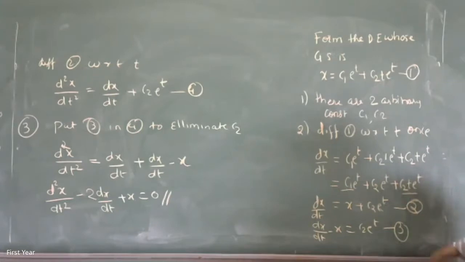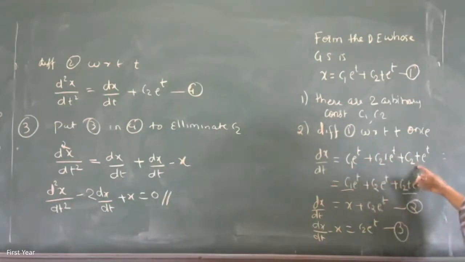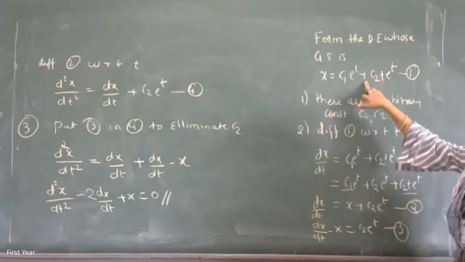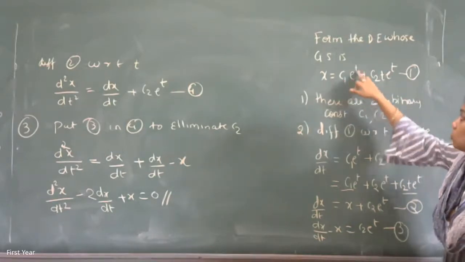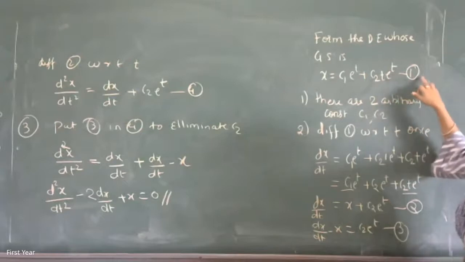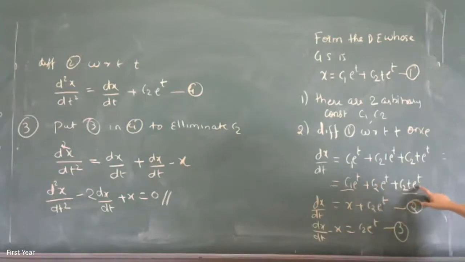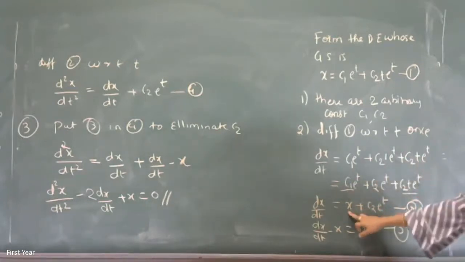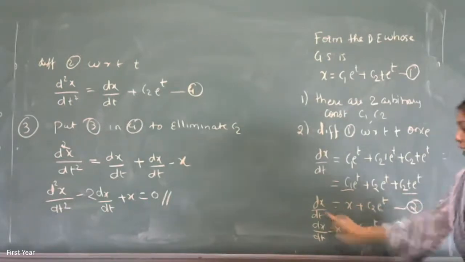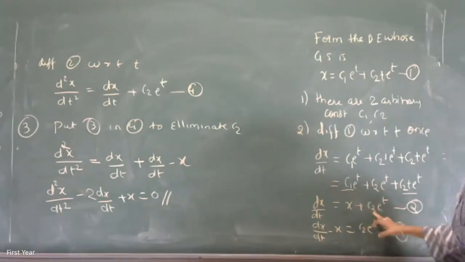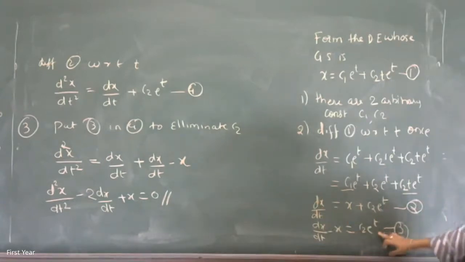If I differentiate this one more time, I'll get 4 terms. Rather than that, I'll see whether I can substitute the values on the right hand side with the help of equation 1, so it becomes simple. Look at equation 1: c1 e raised to t plus c2 t e raised to t is x, which I have here. Combining the first and third term, it is x. Keep the middle term as it is. So x plus c2 e raised to t is equal to dx/dt. Now get the value of c2 e raised to t, because you require it earlier. So dx/dt minus x is c2 e raised to t.